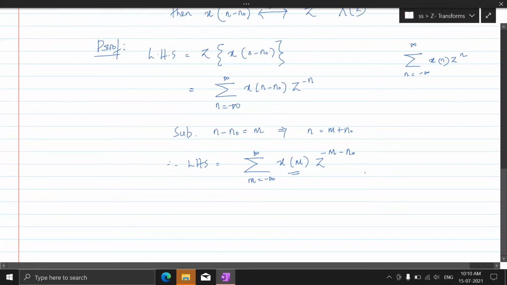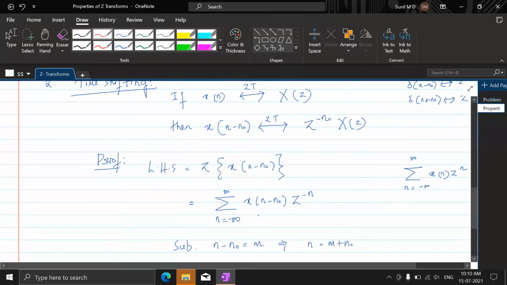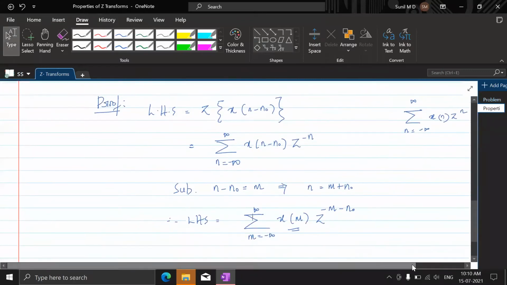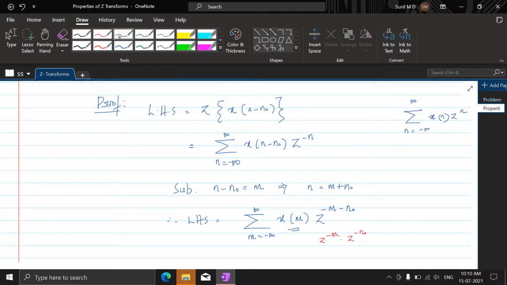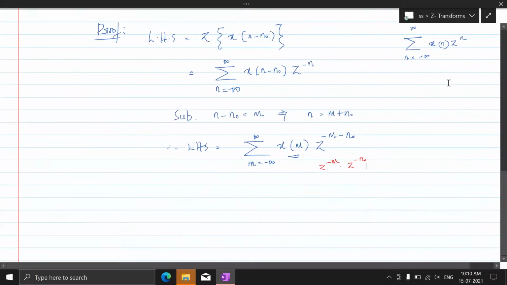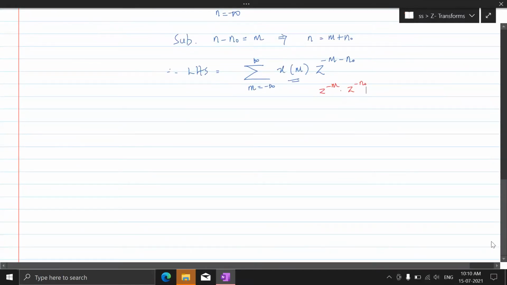Now there are two parts of z here. One is z to the power minus m and another one is z to the power minus n naught, right? So what is not supposed to be there within the summation needs to be kept out. Since m is running from minus infinity to plus infinity, this function of n naught has got nothing to do there. Only a function of m would make sense within that summation.